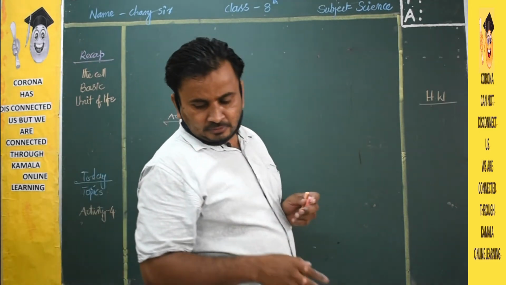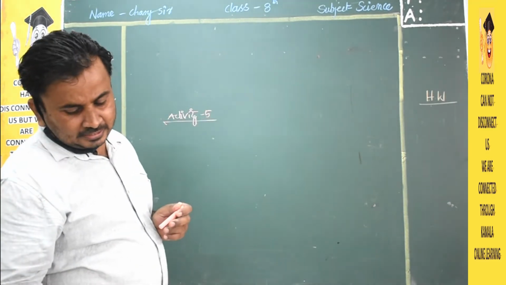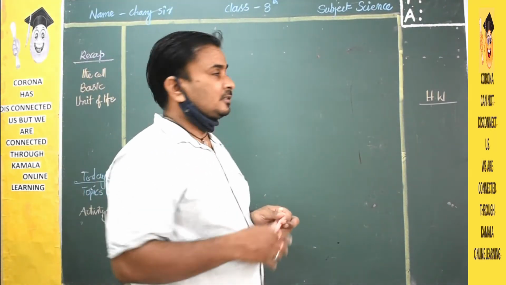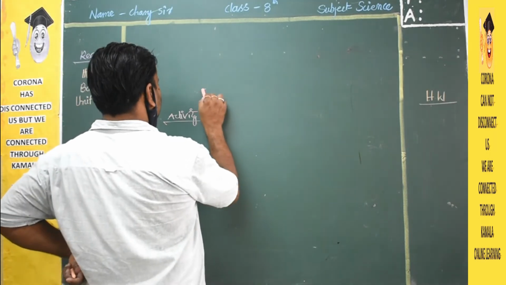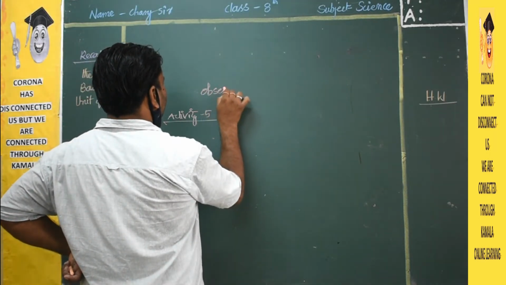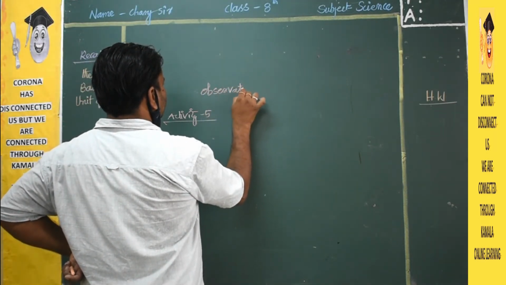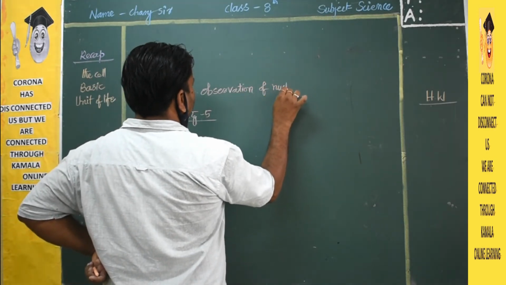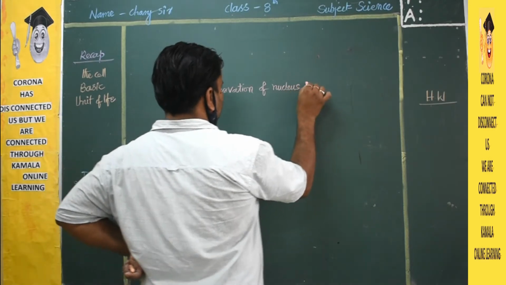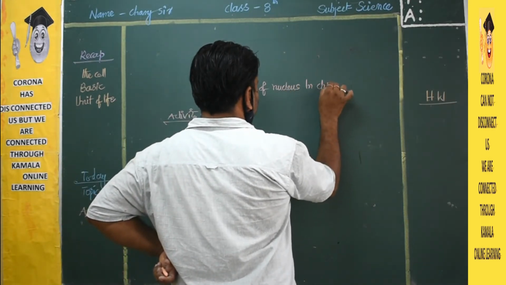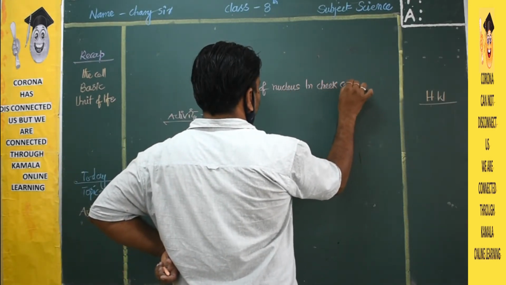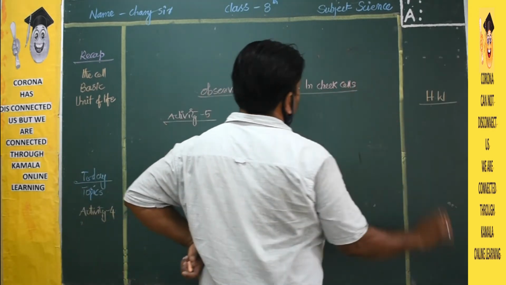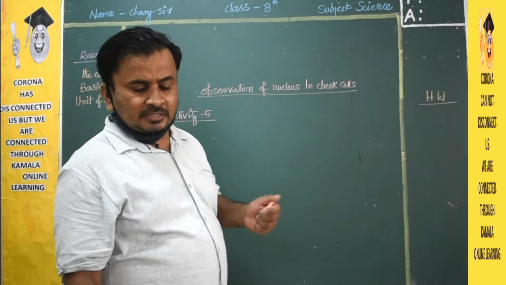Activity 5 is observation of nucleus in the cheek cells.